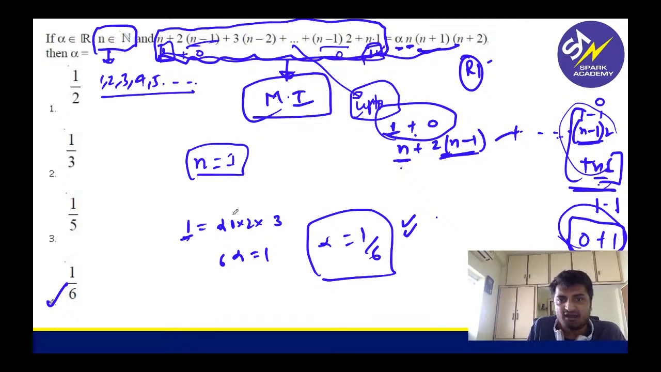LHS we are getting as 1 plus 0, or 1. RHS we are getting as 1 into 2 into 3. 1 into 2 into 3 is 6. So alpha is 1 by 6.